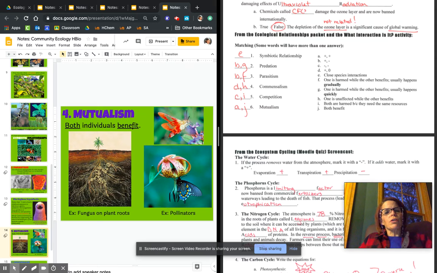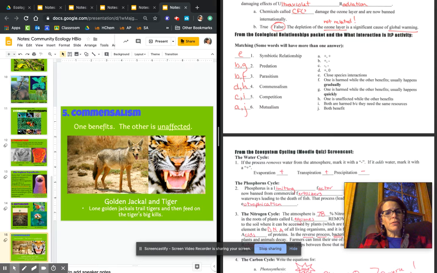Mutually beneficial, plus plus, they're helping each other. So for example, butterflies pollinating flowers. Flowers give butterflies food. Butterflies pollinate the flowers so that the flowers can reproduce. Those are examples of mutualism. And then the last one we talked about is a word nobody is familiar with when they come into my class, and that's the word commensalism. That's a plus zero. That's an example where one animal is benefiting and the other animal is unaffected.